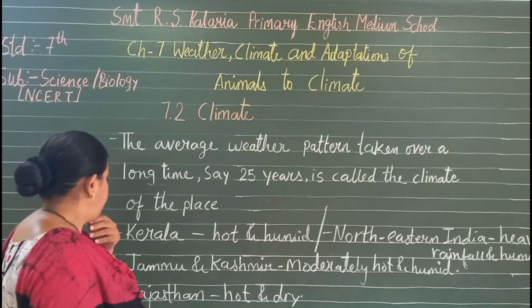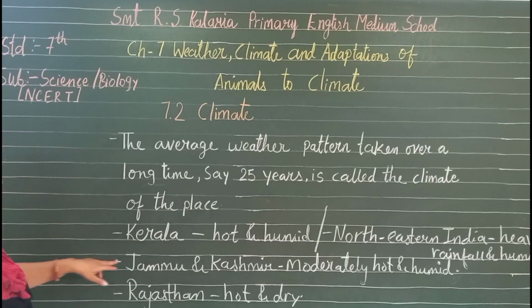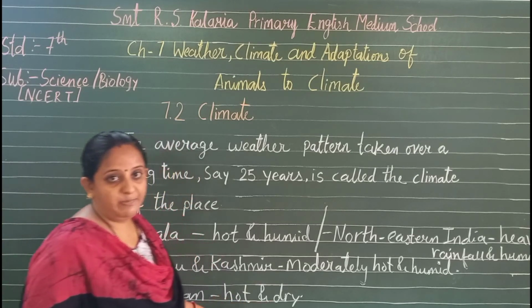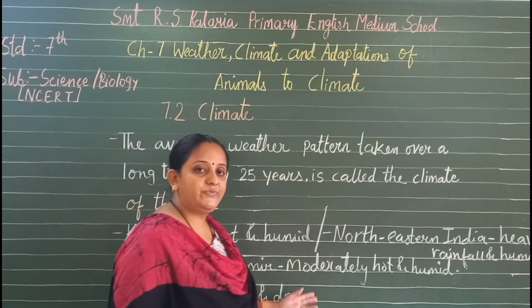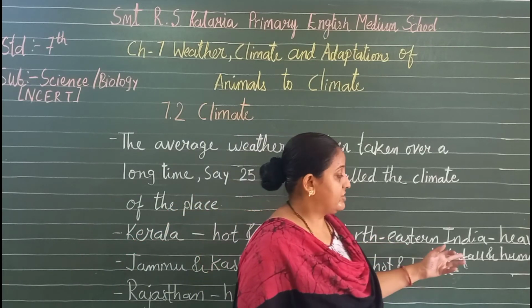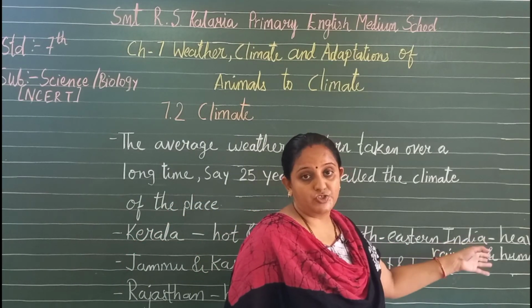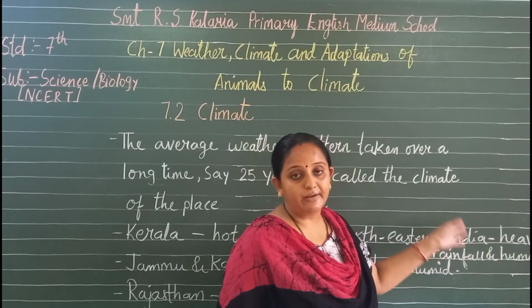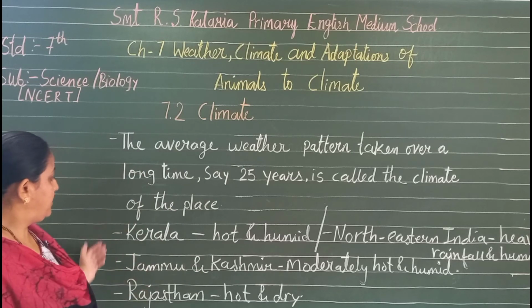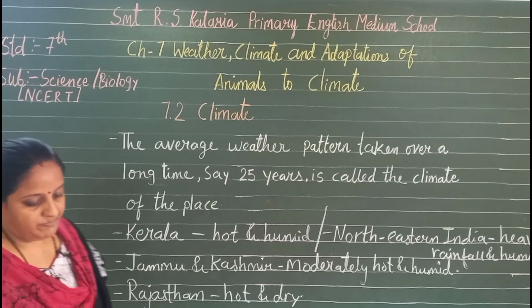Kerala is hot and humid, Jammu and Kashmir moderately hot and humid, Rajasthan hot and dry, a desert place, isn't it? And it also receives very little rainfall. Northeastern India receives heavy rainfall and is humid, so we can say it has a wet and humid climate. So this is about the different climates of different places.